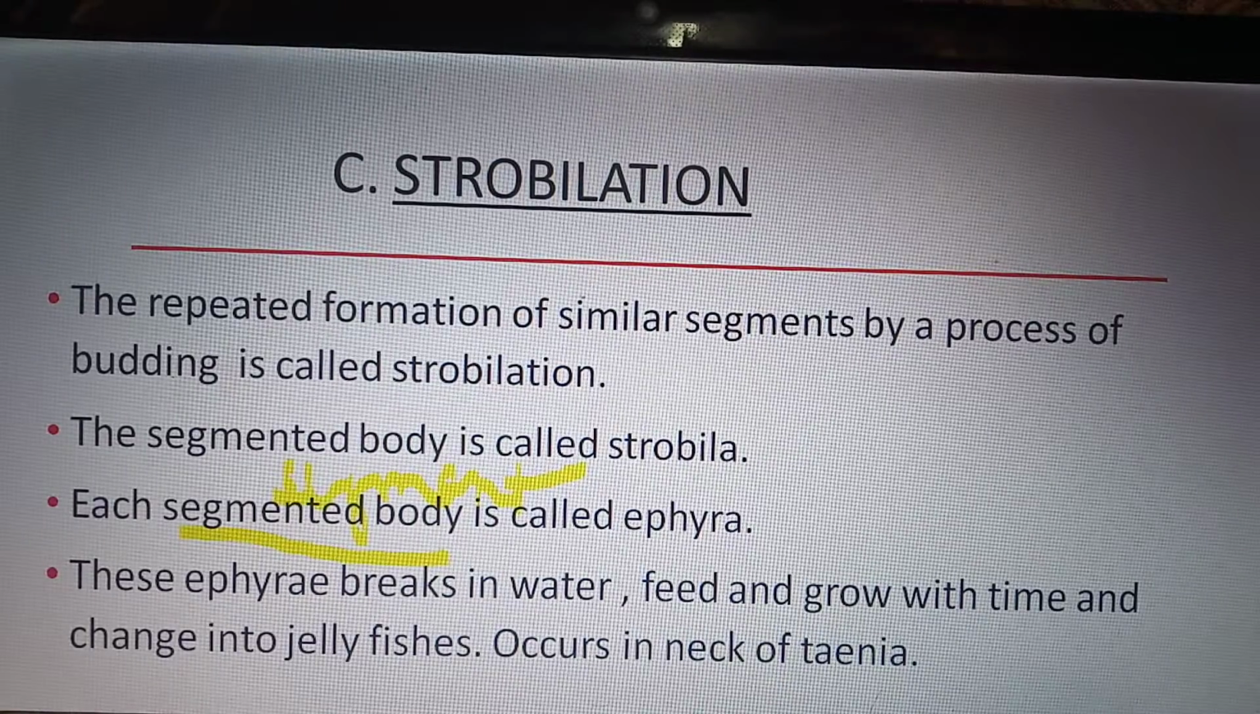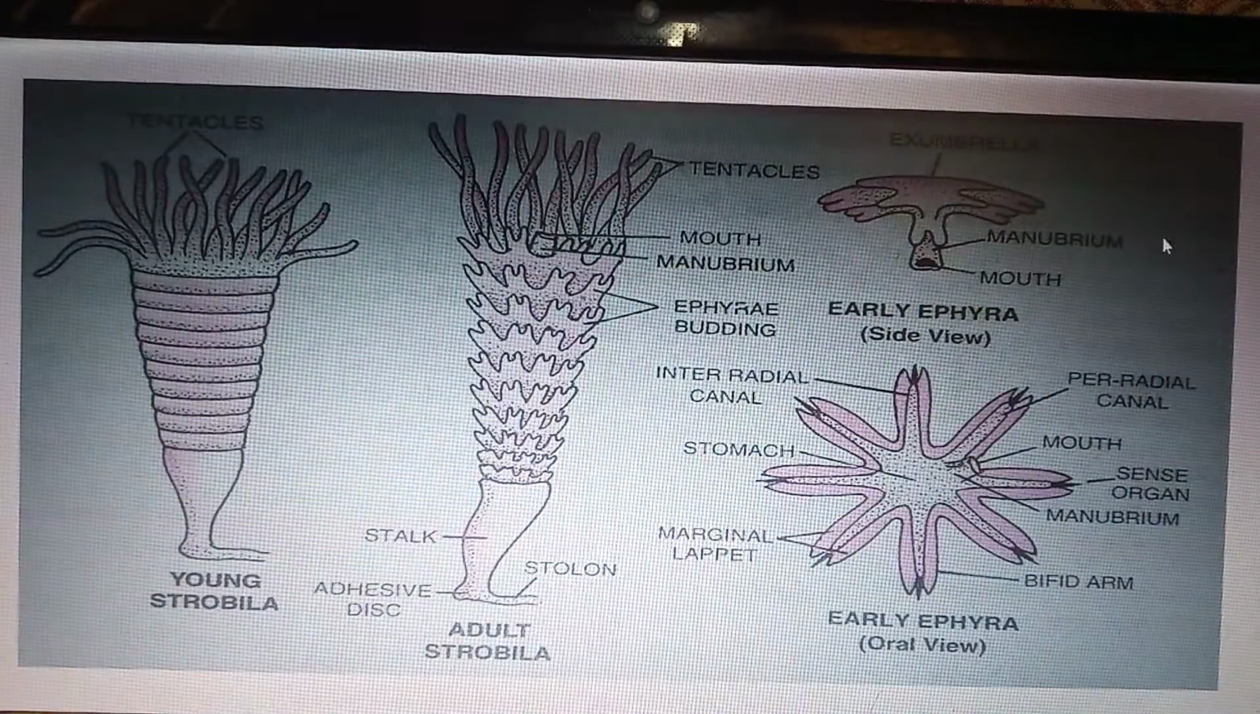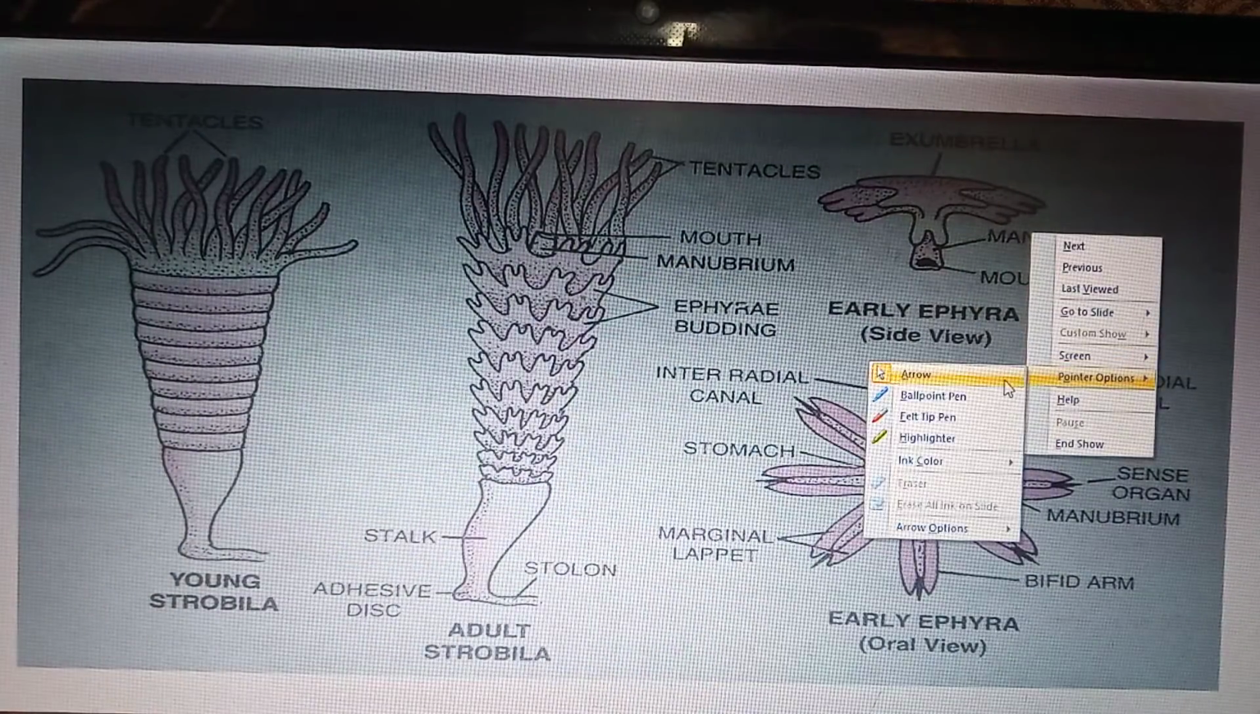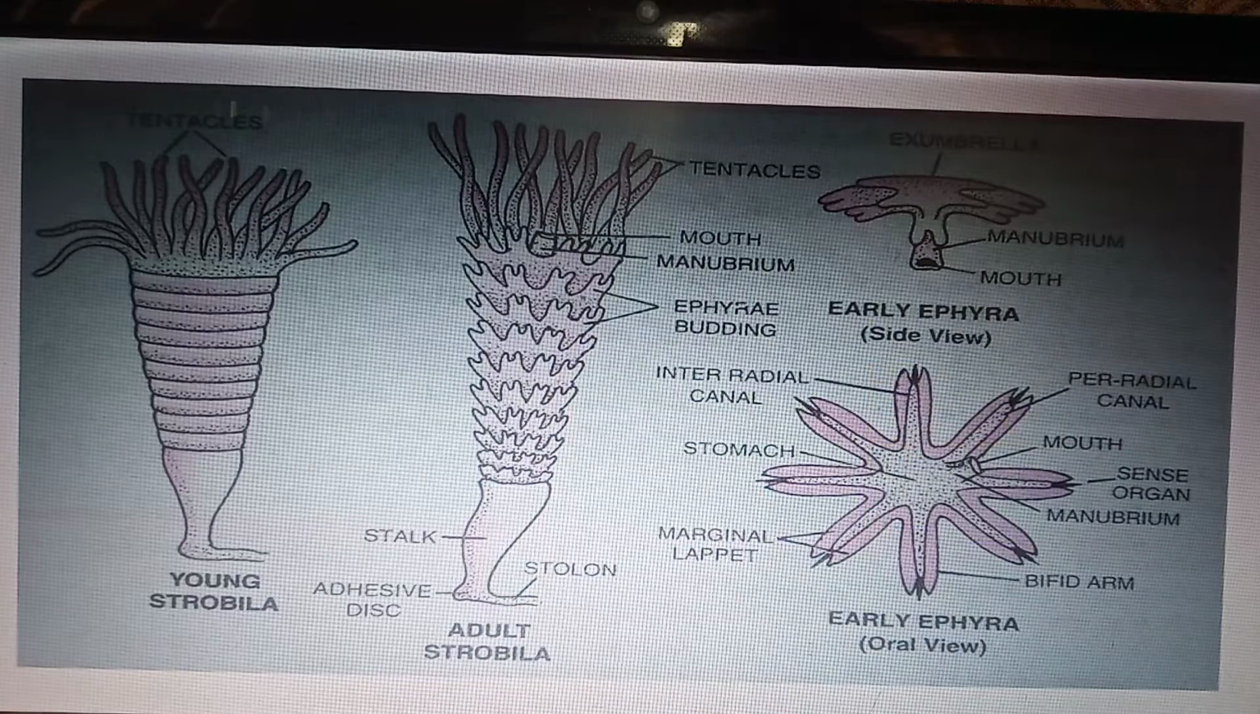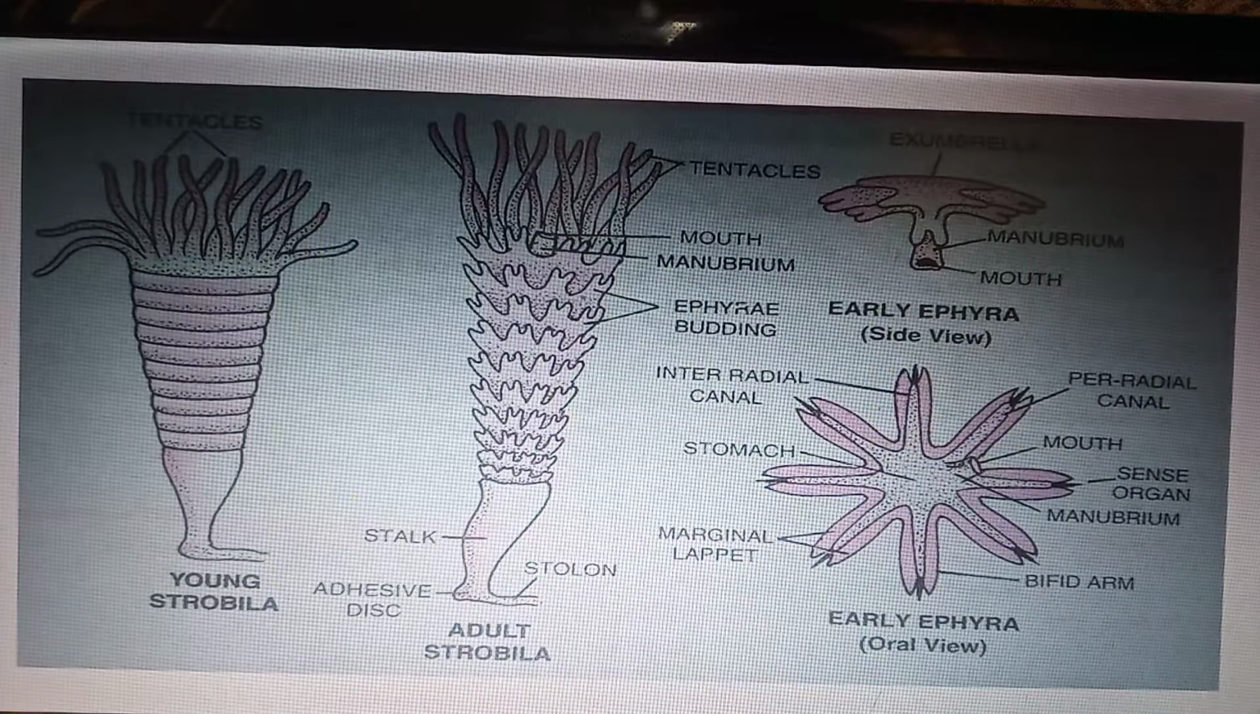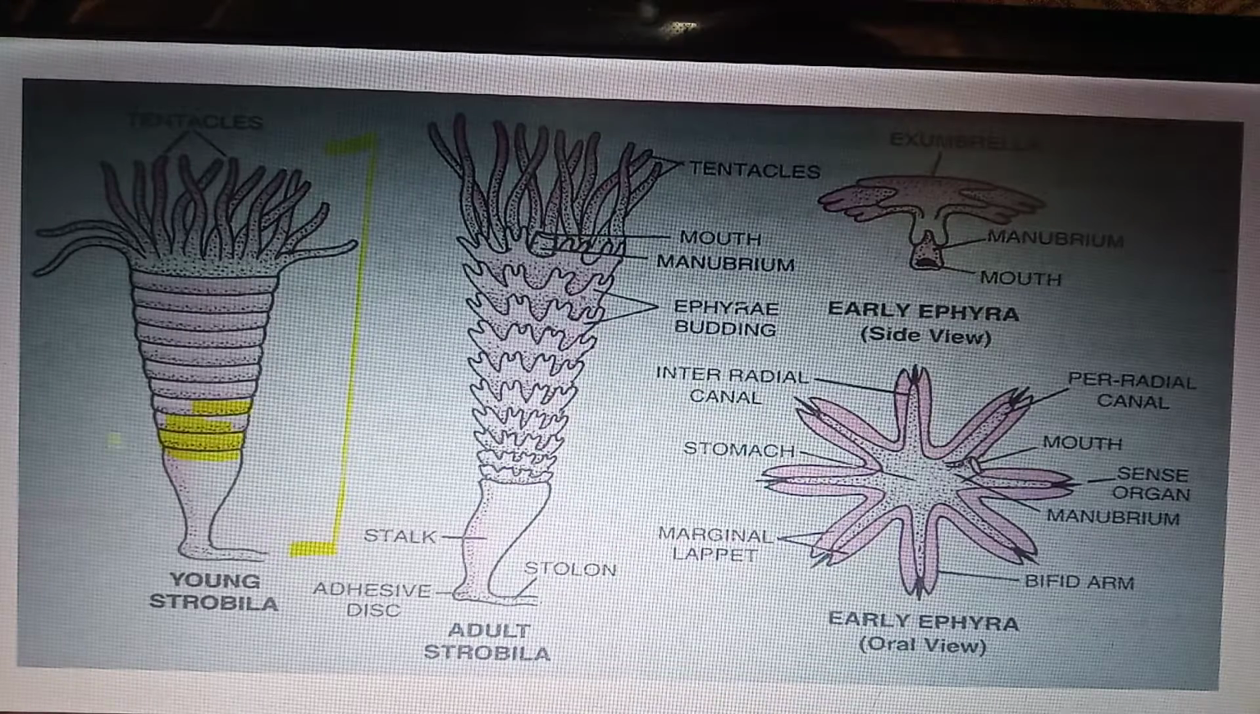Strobilation also occurs in the neck of Taenia. Taenia is a tapeworm. We will cover this topic in chapter 4, that is Animal Kingdom. It is a diagrammatic representation of strobilation. Here is a young strobila. This complete segmented body is known as strobila, and each segment is known as ephyra.